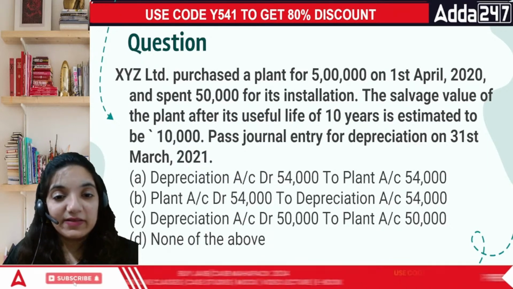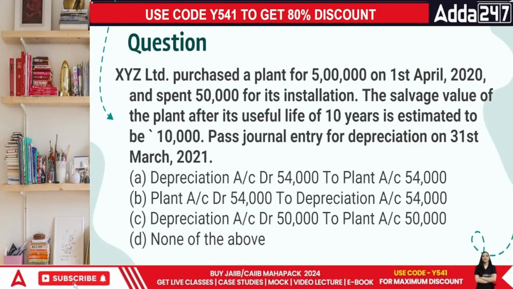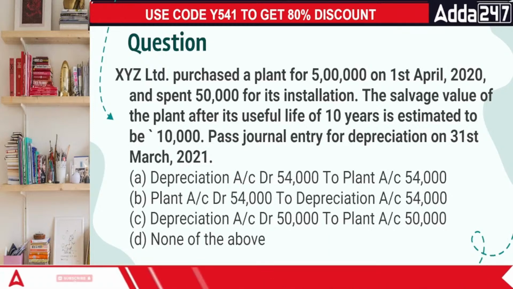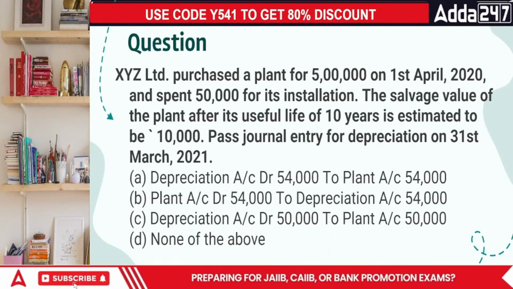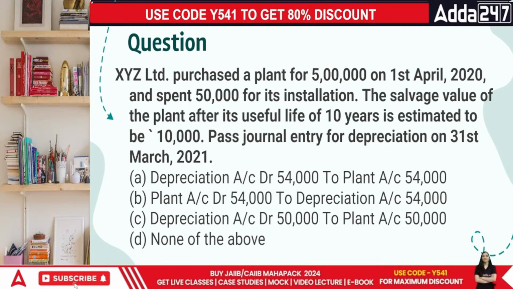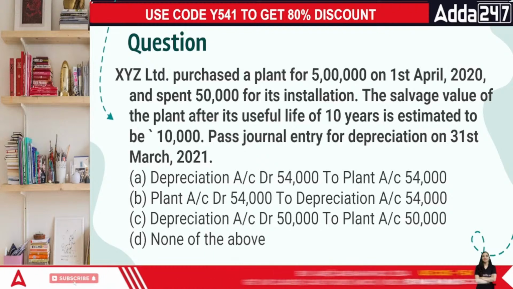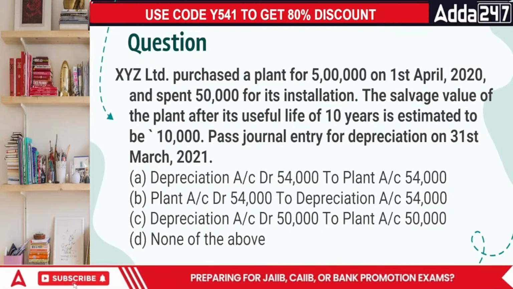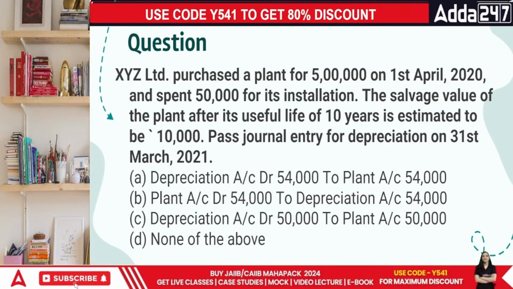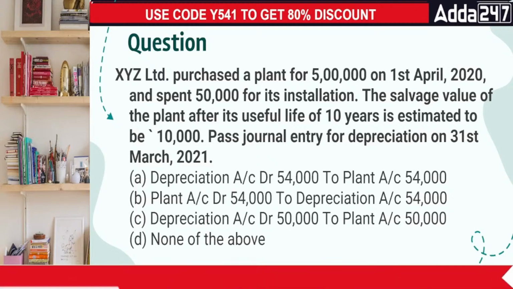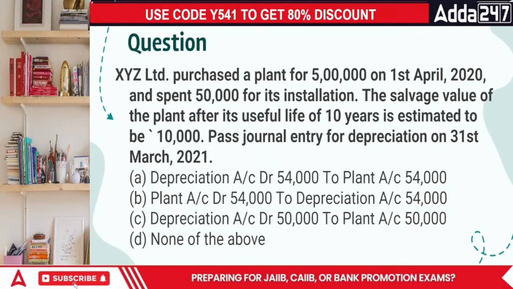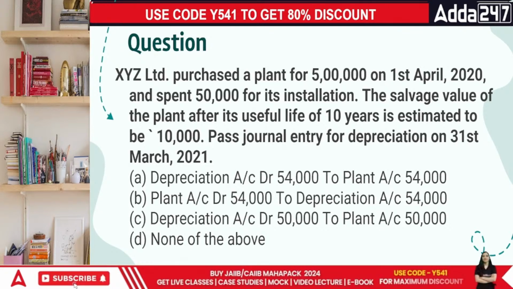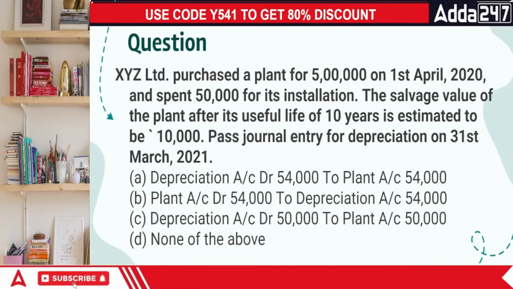Here comes a little bigger question. Look at this question. XYZ Limited purchased the plant for rupees 5 lakh on the 1st of April 2020, and spent 50,000 for its installation. The salvage value of the plant after its use of 10 years is estimated at rupees 10,000. Pass journal entries for depreciation on 31st of March 2021, everyone.